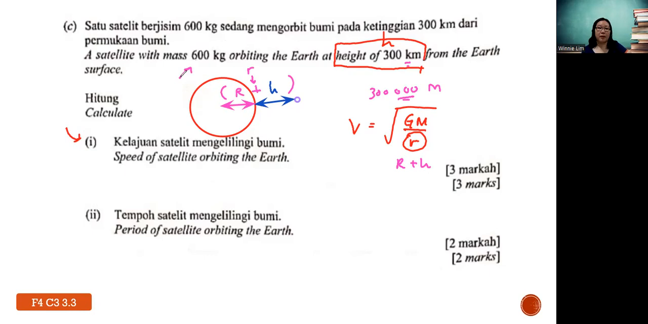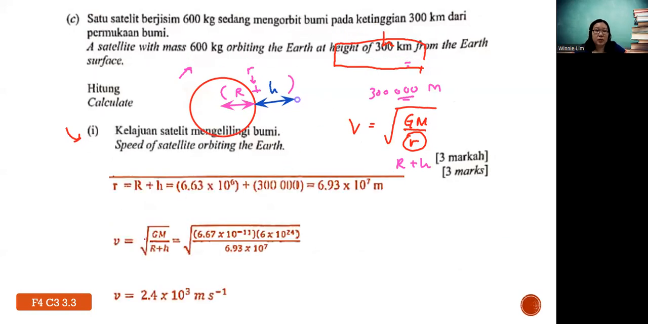Then this one is the mass of the satellite. You are not using the mass of the satellite. You are using the mass of the Earth. And also R is the radius of the Earth. Again, supposedly all these values are either in the question itself or in the formula list. So you need no memorize.